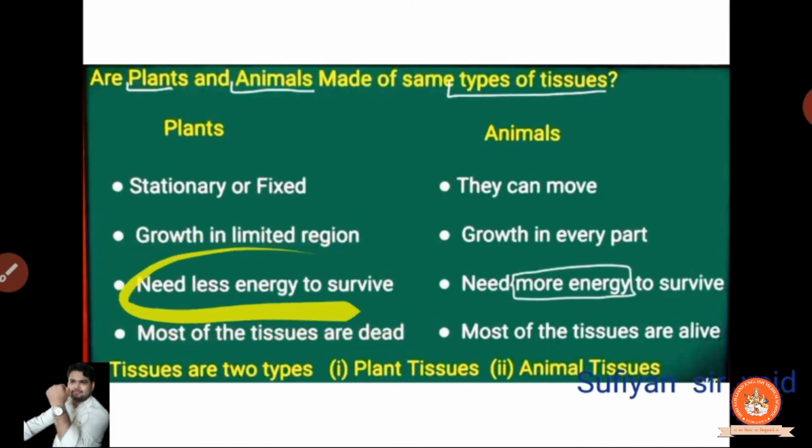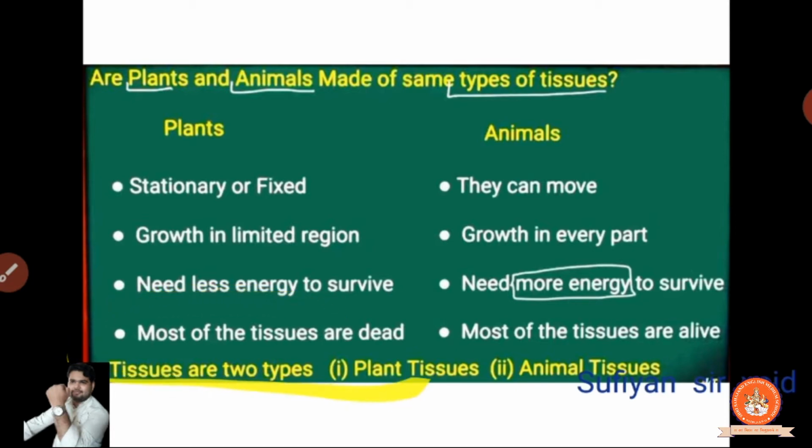Trees need less energy to survive. Now it is simple as that. If the trees are not moving here and there, then how would they need more energy? Similarly, they need less energy, but we need more energy. Suppose someone gives you 3 liters of water, you drink the water. Now you are playing, you are doing mischief, roaming here and there, and after some time you are hungry, you are thirsty. Why? Because you are roaming here and there and you need more energy compared to the trees.